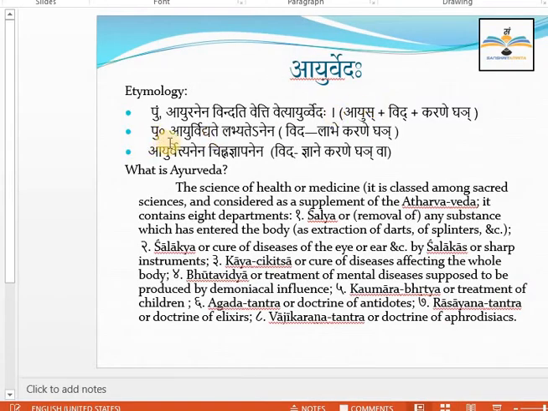Here another Nirukti is given. Ayuhu vidyate labhyate anena iti. Ayuhu means life, vidyate or labhyate. Vidyate here means to get. So Ayurveda is something by which life is gettable, life is achieved. Because here the meaning of Vid is to achieve, to get. So Ayurveda is something by which life is achieved. Alright, the meaning of this.